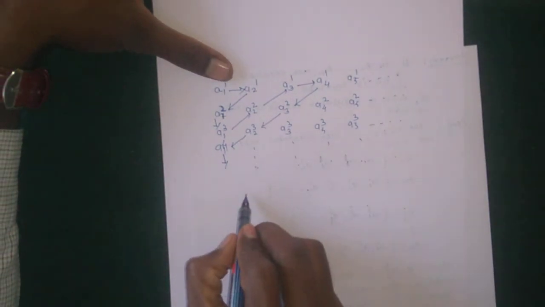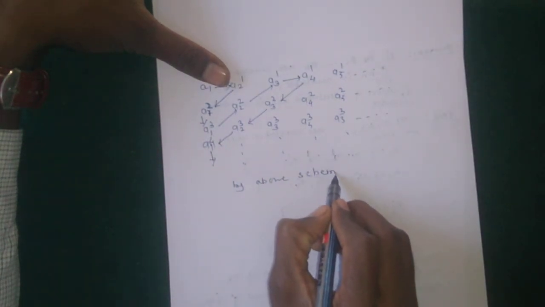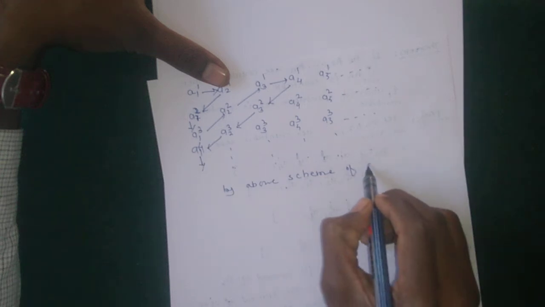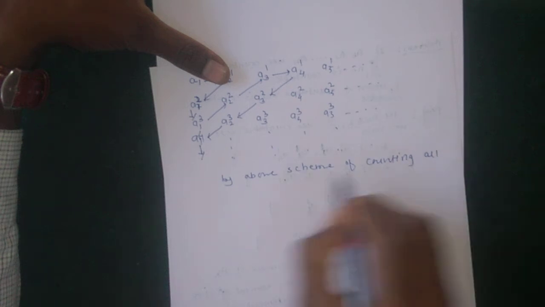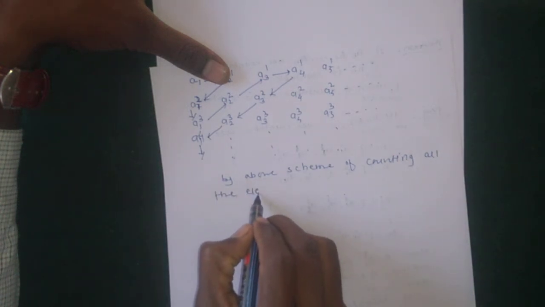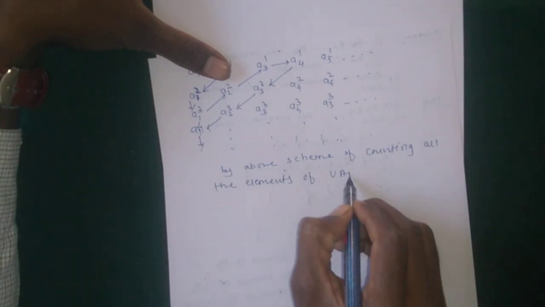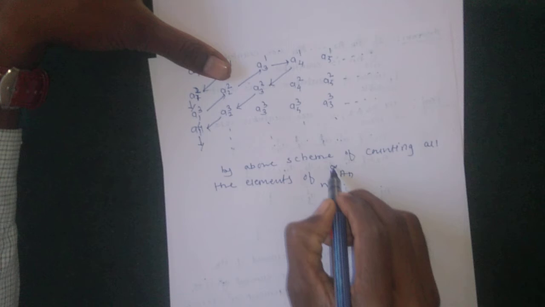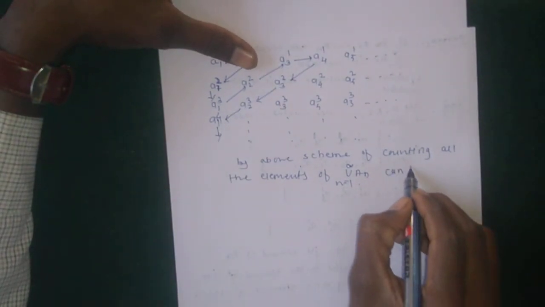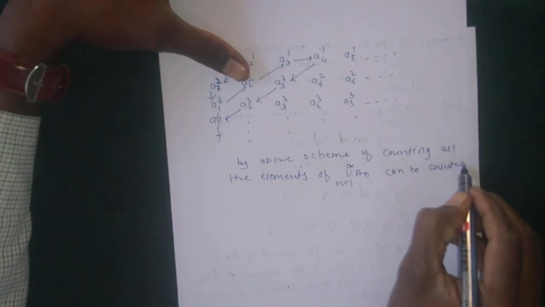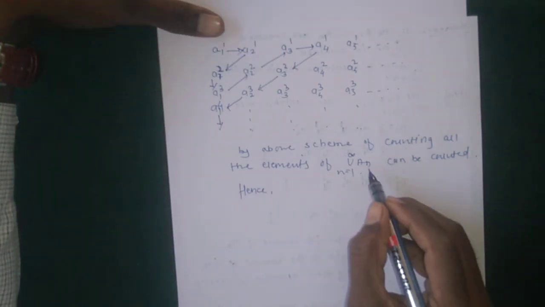Therefore, by the above scheme of counting, all the elements of the union of A_n, n running from 1 to infinity, can be counted, and hence all elements of the union are counted.